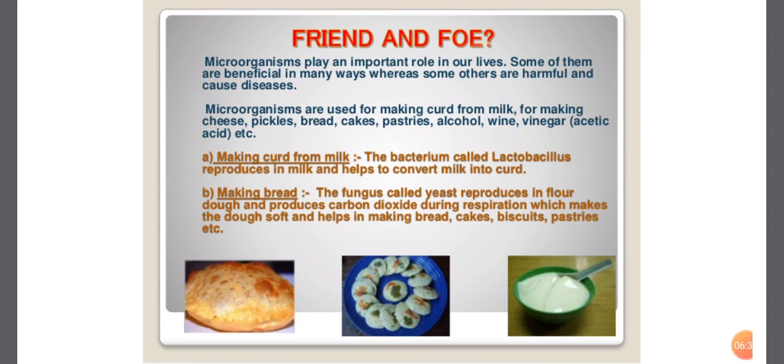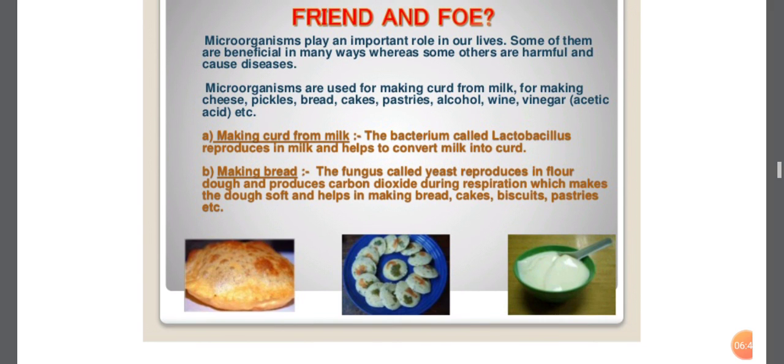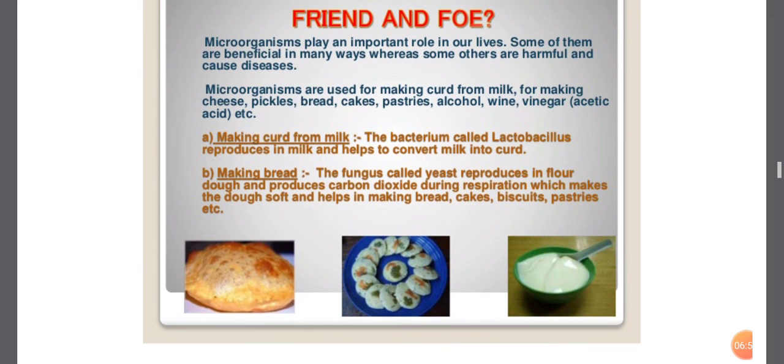After 6 to 8 hours, this milk is converted into curd. Why? Because Lactobacillus bacteria present in the milk reproduce and help to convert milk into curd.